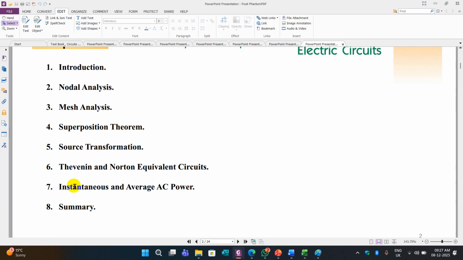Last topic, 7th topic, 7 only. So 5 or 6: 1, 2, super 2, 3, 4, 5, 6. 6 problems are there in it. Any one problem will come. For your simplicity, I will give the problem as it is. I may change the values in it, but the same method will come.